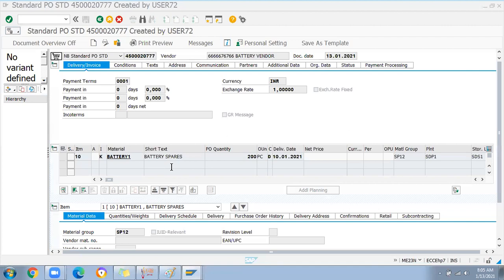Ask the question, sir, why did you do it? If it is not this, what is the other transaction? What other movements are there? If there is one, I will explain. If not, I will tell you openly that this is the only movement, this is the only transaction that can be done. Be confident, because if you are not confident about the concept you understood, then it is difficult